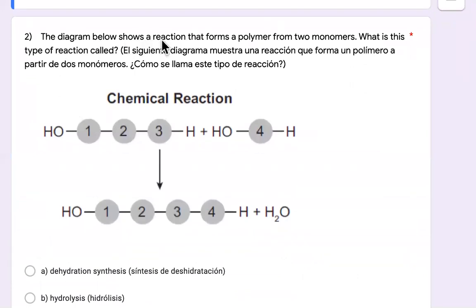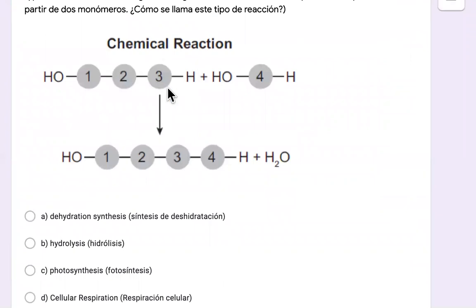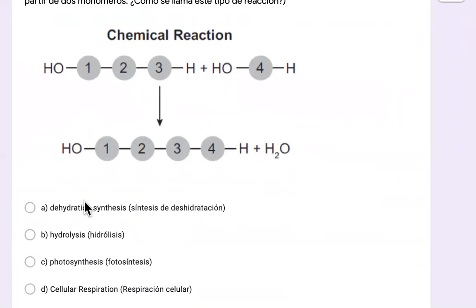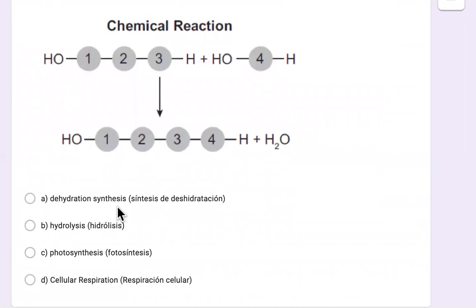The diagram below shows a reaction that forms a polymer from two monomers. What is the type of reaction called? So one monomer plus another monomer, chemical reaction happens, and we have a polymer and some water on the side. Was that dehydration synthesis, hydrolysis, photosynthesis, or cellular respiration?